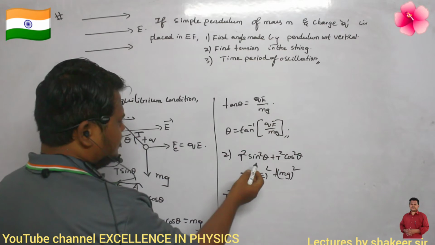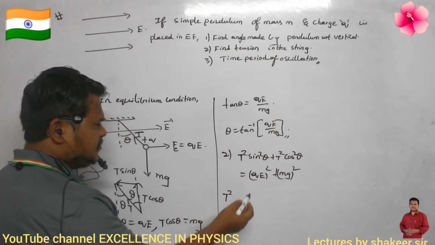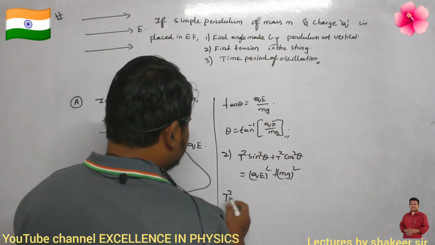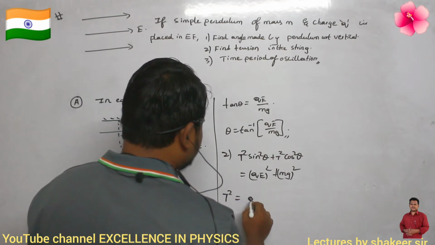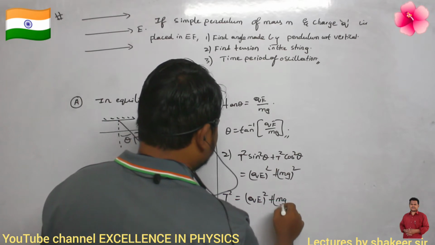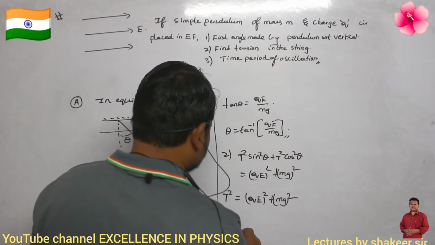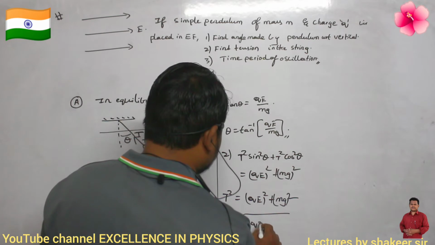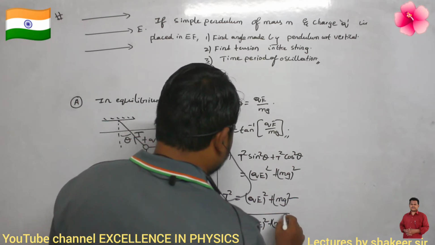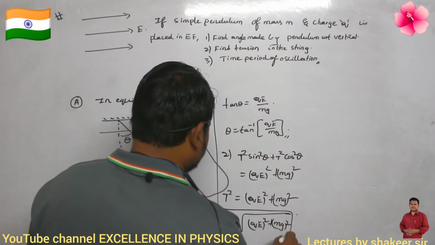The remaining terms are sin square theta plus cos square theta, which is 1. Therefore T square equals (qE) whole square plus (mg) whole square. So the tension is equal to the square root of (qE) square plus (mg) square. This is the equation for tension.